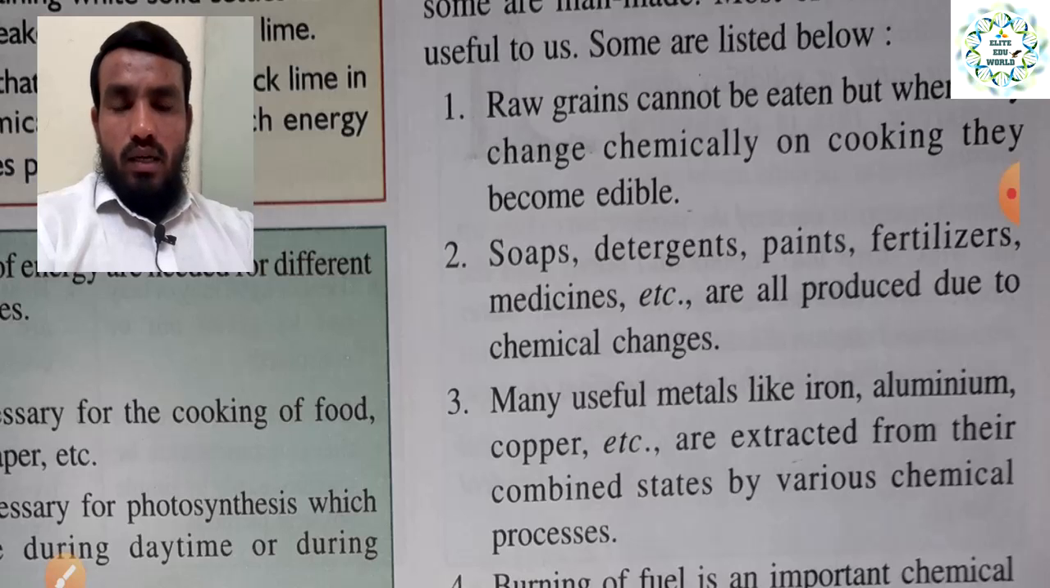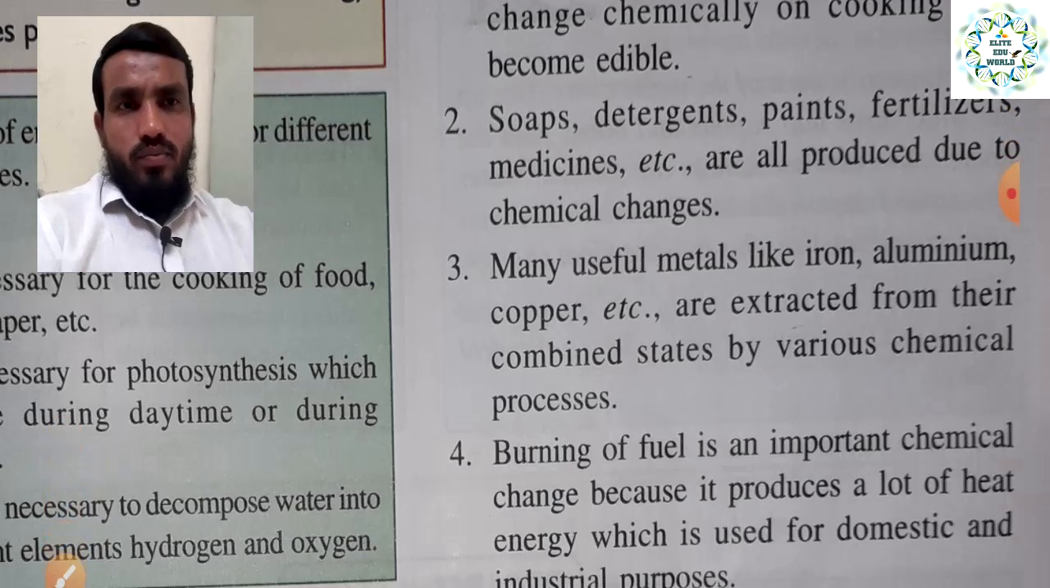Fertilizers we are making in industry, or the medicine, etc. These all are useful. Soap and detergent are day to day life products. Fertilizers we are using to increase the fertility of our soil. So these are some useful things, and they are also made by the result of chemical reaction only. So these are some advantages we are just listing here.